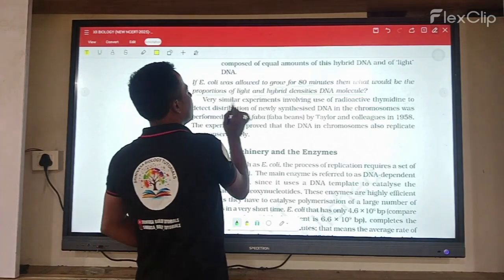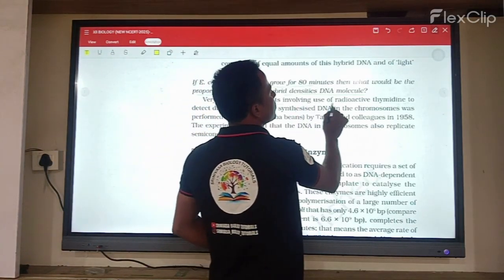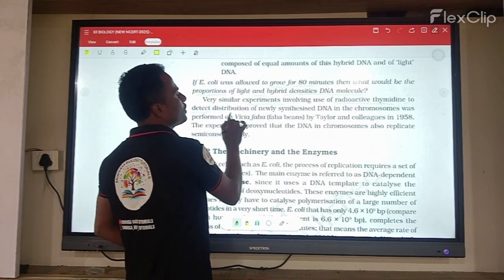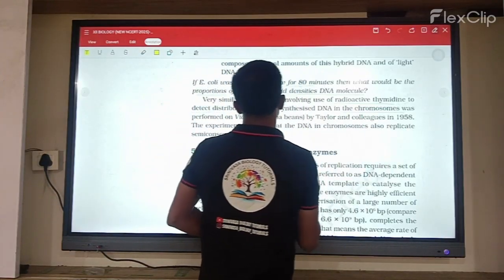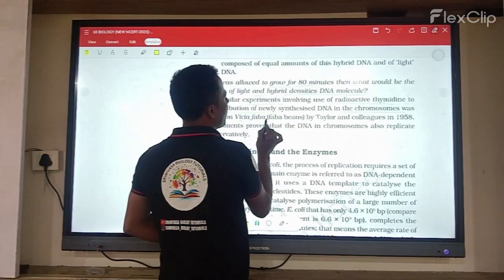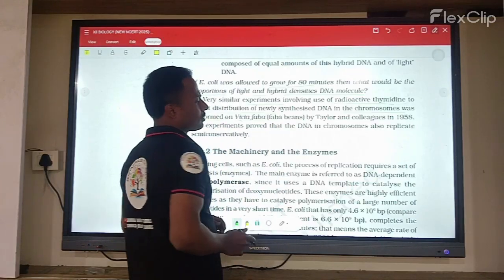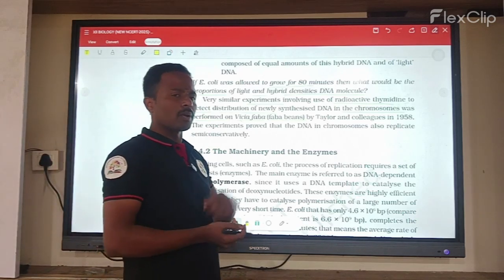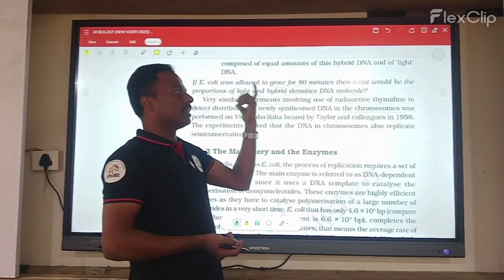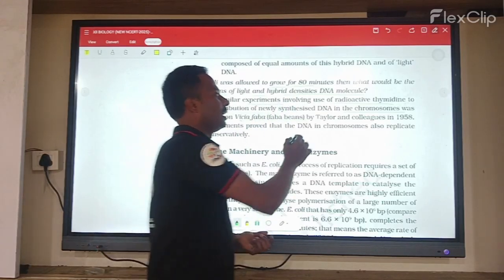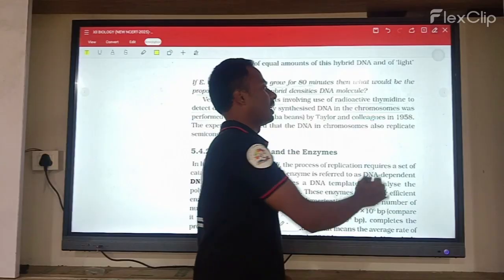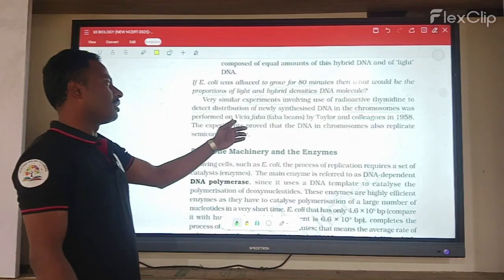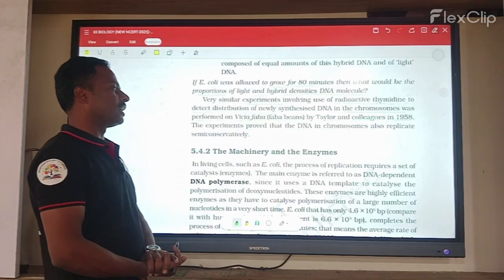Next, a very similar experiment used radioactive thymine to detect the distribution of the newly synthesized DNA in chromosomes. It was performed in Vicia faba, the faba beans. This is another experiment by the scientist Taylor and his colleagues in 1958 in the species Vicia faba.